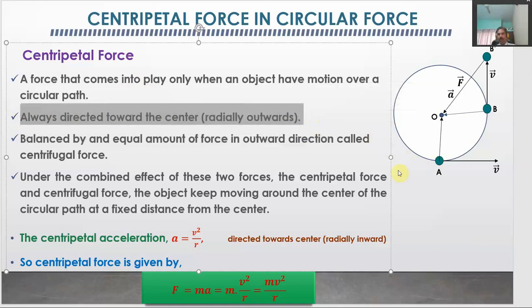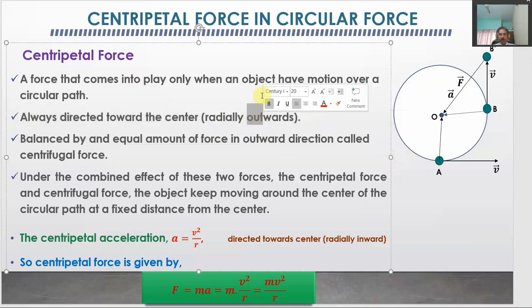That is, the force is always directed radially, not outward but inward. You can see in this diagram, the object at position A finds this force towards the center.